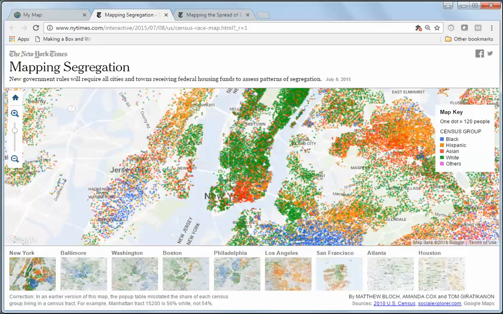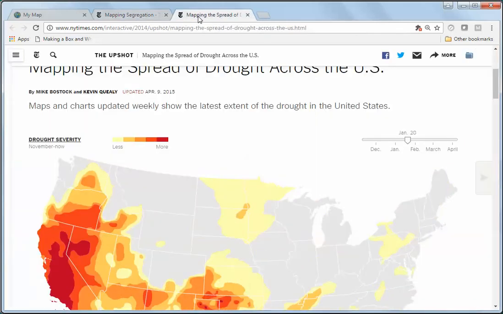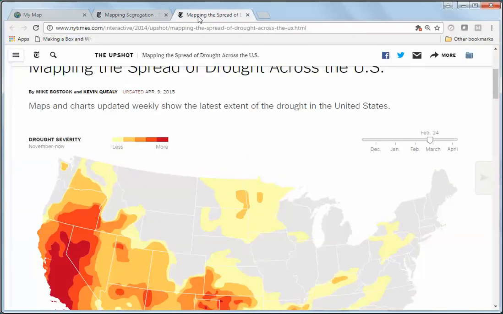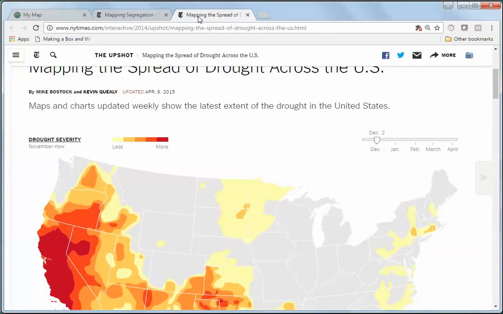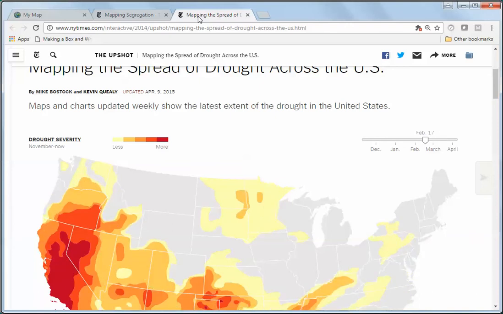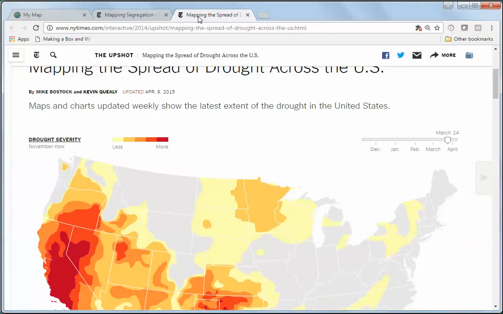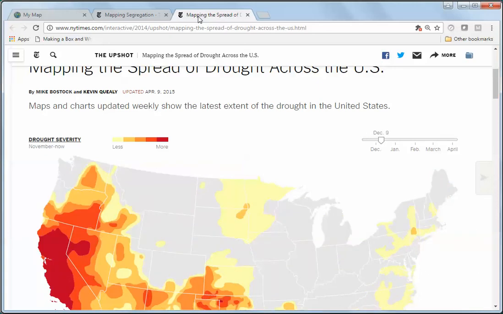Now, in contrast, what we can say then here, this is the spread of drought across the United States, and what we have here is drought severity, and in this case, we can say the drought is less severe, that is the light cream, to more severe red. And in fact, we can say that less to more is ordered, but we really don't know the difference between the steps of less and the steps towards more.